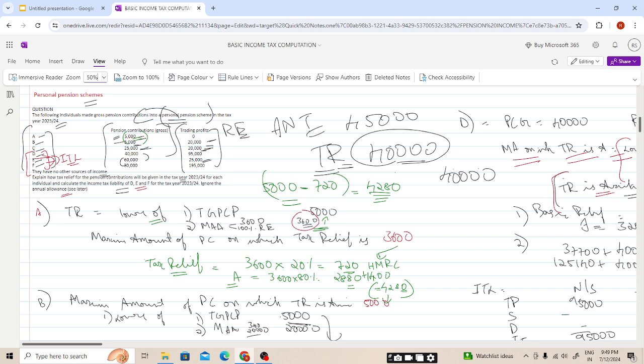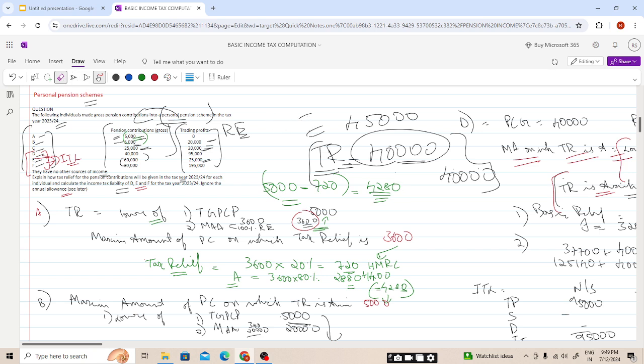But in case of gifted donation, it was the gross amount of the gifted donation, but here it will be limited to the value. I hope this is clear, students. Please do try this question yourself again, students, so that you have a better understanding.